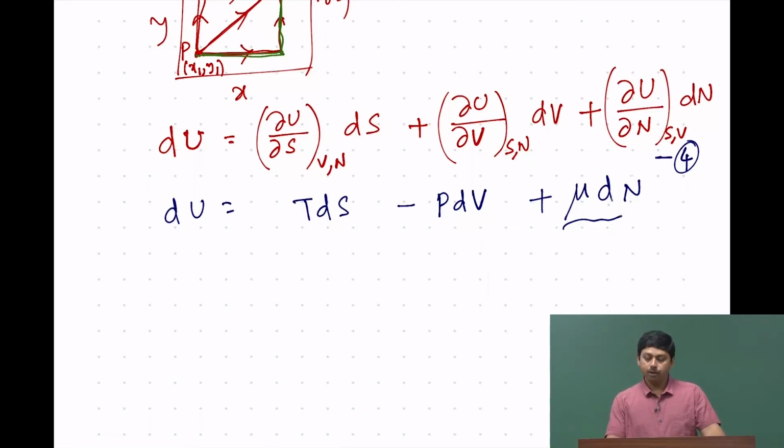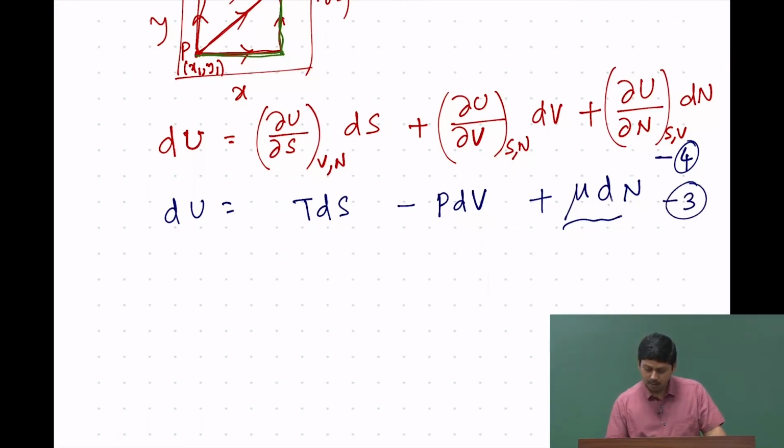It will only appear for a multi component system, that means when more than one type of component is present. Let us say we talk about a mixture of A and B, then it will be there. If there is a mixture of more than two components, let us say 3 or 4, then also it will be there. Now, let us compare equation number 3 and 4, and see what we observe.